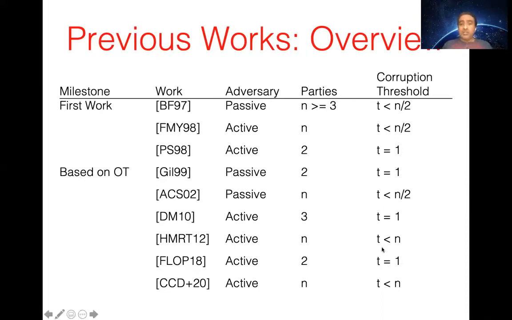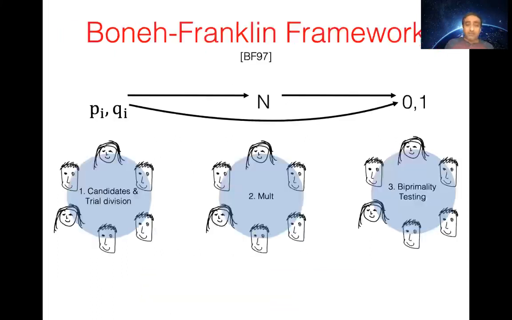We are interested in the dishonest majority setting, and here you can see the work of Hazay et al. and the work of Chen et al. I should point out that only the work of Hazay et al. in fact implemented any MPC to generate an RSA modulus. But our work will be closer to the work of Chen et al., who introduced a very nice idea to improve the efficiency of these protocols, among other things.